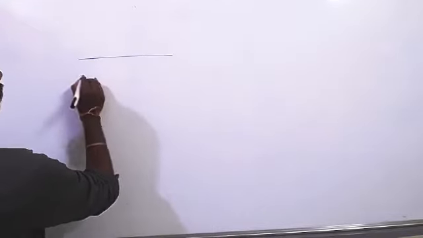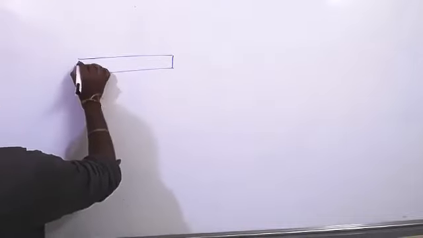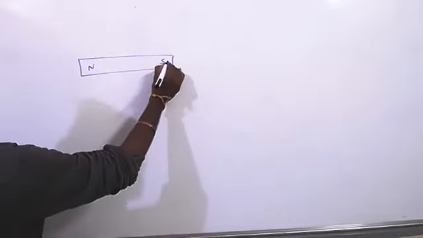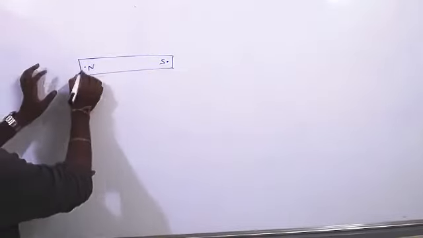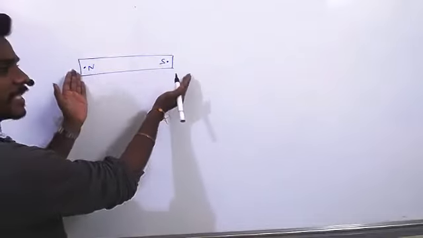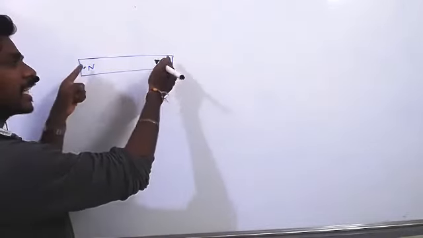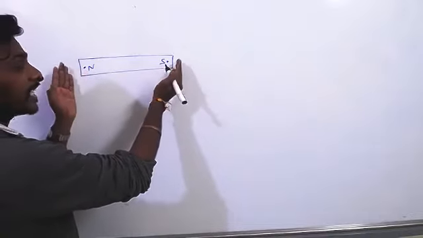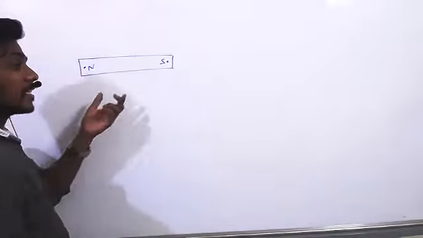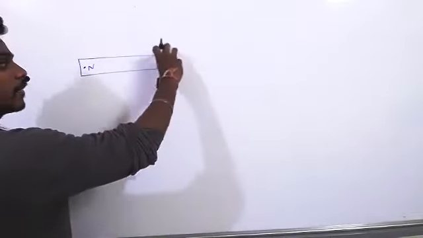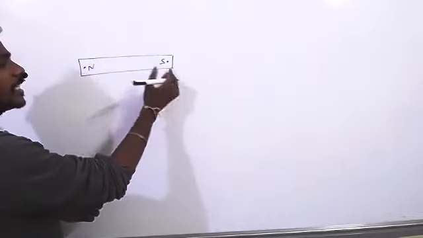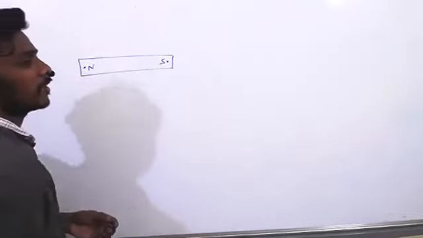Is the magnet North Pole and South Pole? See, poles do not exist at the ends. Poles exist inside the magnet. These are poles. These are ends. Generally, when we are seeing a magnet, what is the pole? We will say that this is the South Pole and this is the North Pole. Poles exist a little bit inside the ends of the magnet. Understand?